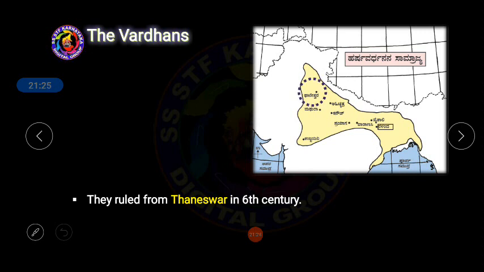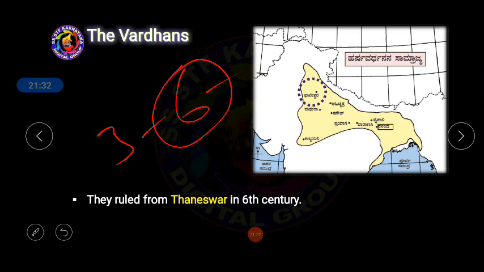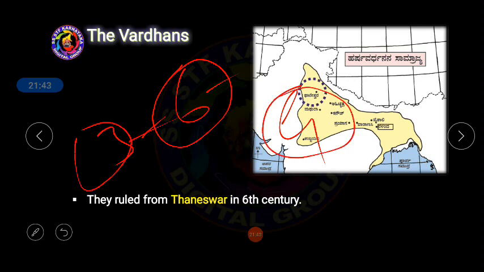Remember here, from the 3rd century to the 6th century, India was ruled by another dynasty. Now at the time of the 6th century, the Vardhanas started to rule. Remember, from the 3rd century to the 6th century, India was ruled by the Guptas, and from the 6th century onwards, the northern part of India especially was ruled by the Vardhana dynasty, a different dynasty, and they started to rule from Thaneshwara. Here it is located.